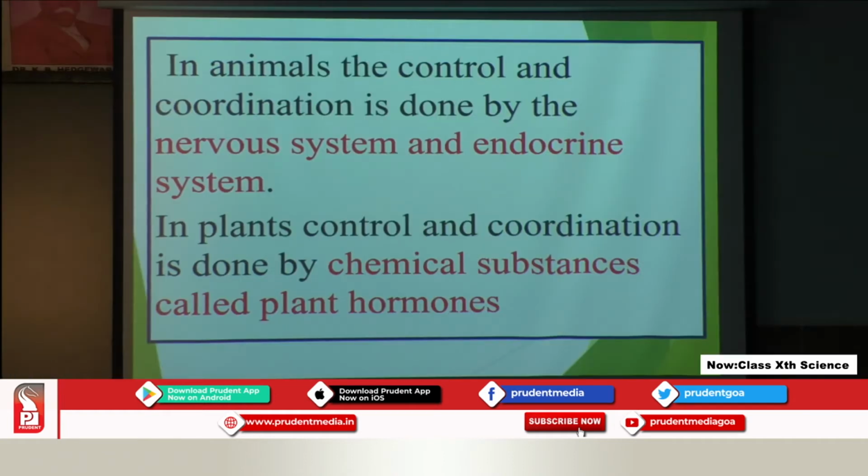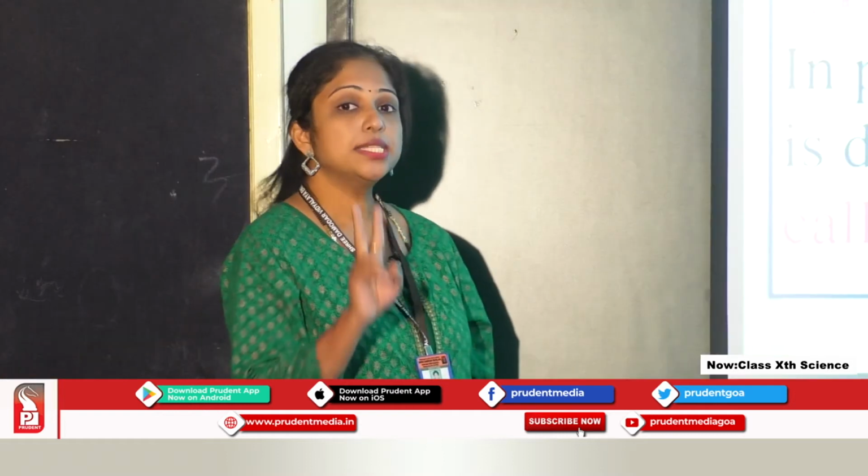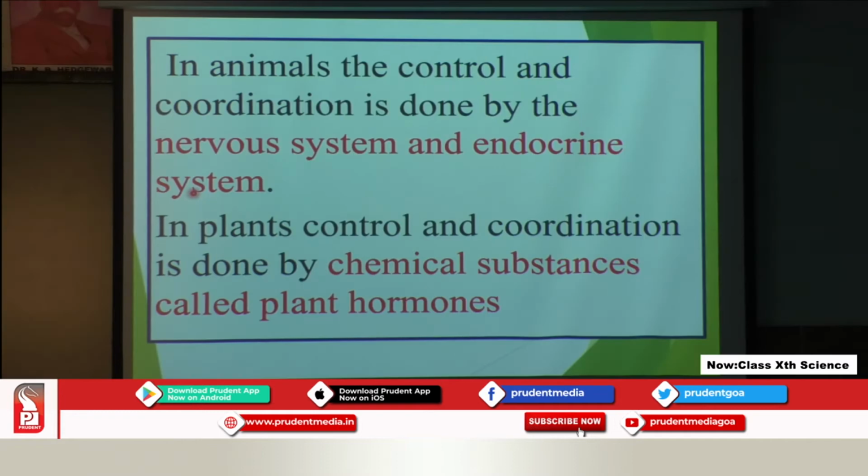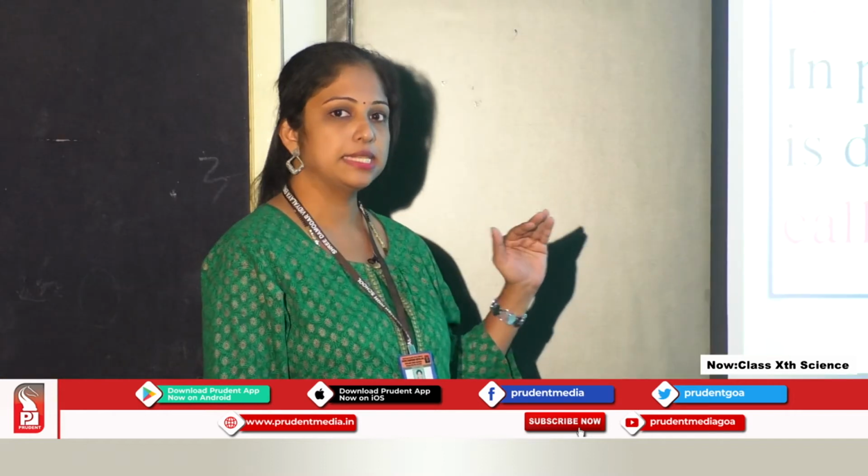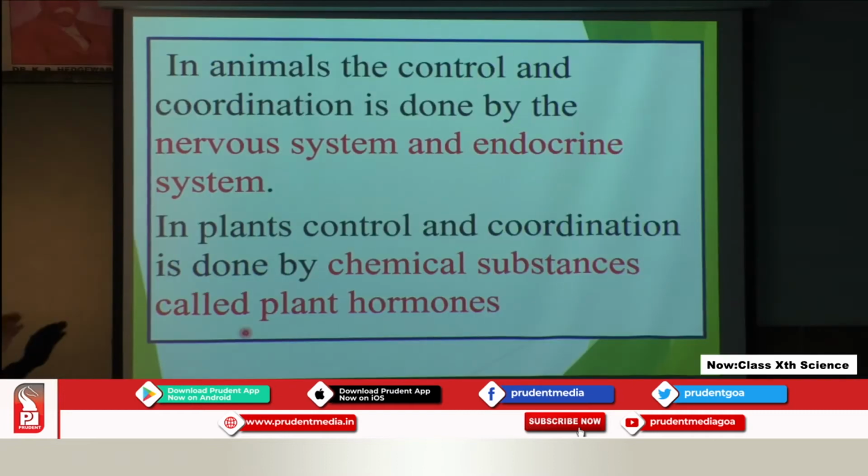In animals, the control and coordination is done by the nervous system and endocrine system. These are the two ways by which control and coordination is done in animals. In plants, control and coordination is done by chemical substances called plant hormones. But students, here we will be restricting our discussion only to animals, because control and coordination in plants is deleted for you from this chapter. So we are concentrating only on control and coordination in animals.